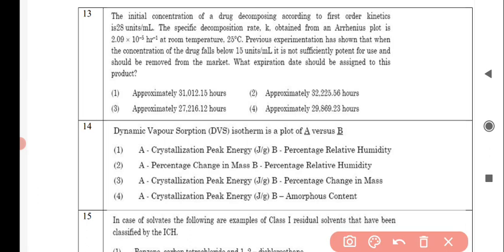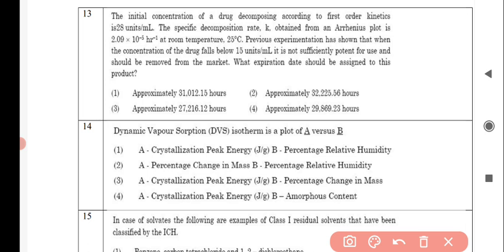Next question is, the initial concentration of a drug decomposing according to first order kinetics is 28 units per ml. The specific decomposition rate K obtained from an Arrhenius plot is 2.09 × 10^-5 per hour at room temperature, 25 degrees Celsius.